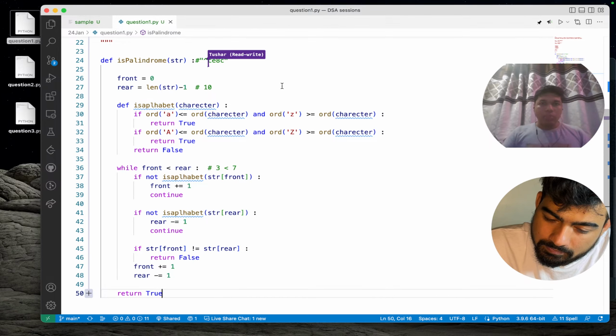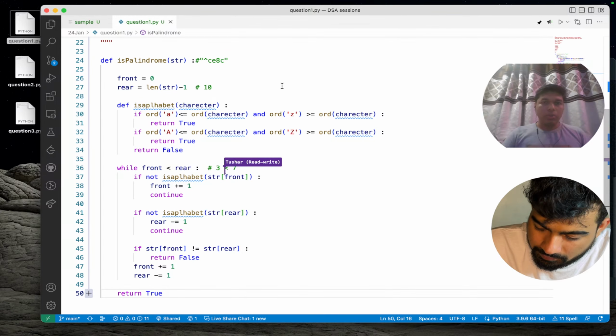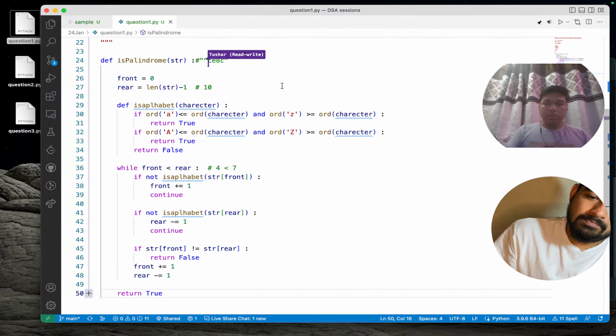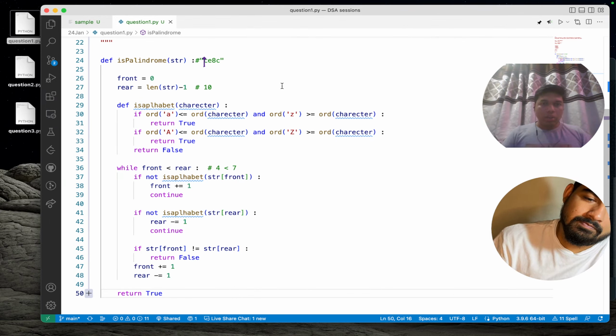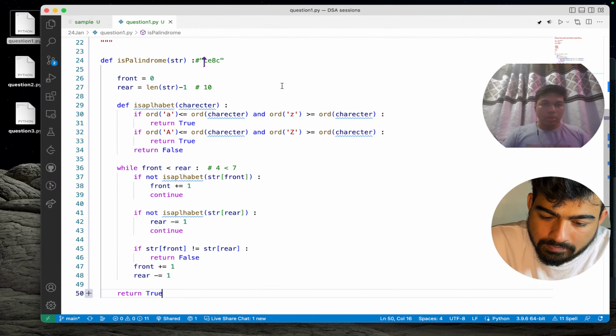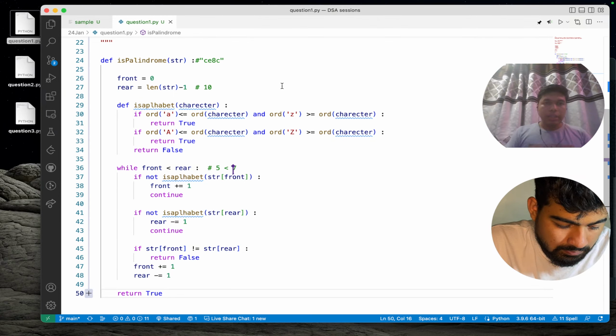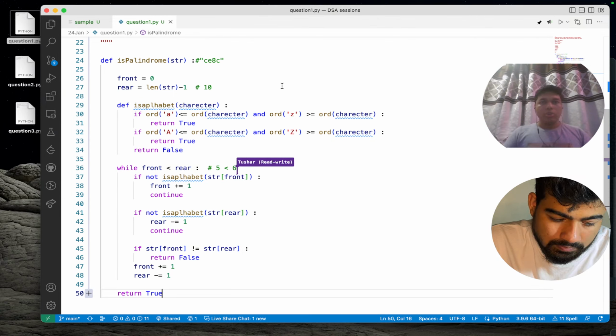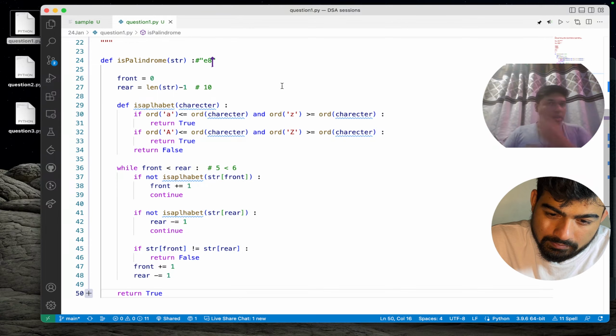So at 3, this particular character is not an alphabet, so we will have to increase it by 1, that is 4. We can just remove this one. Now both are alphabets, and we have to check both the values. Front is not equal to rear, so this condition is not true. So we will increase the front by 1, that is 5, and also decrease the rear by 1, that is 6. So we can remove those characters for our letter assumptions.